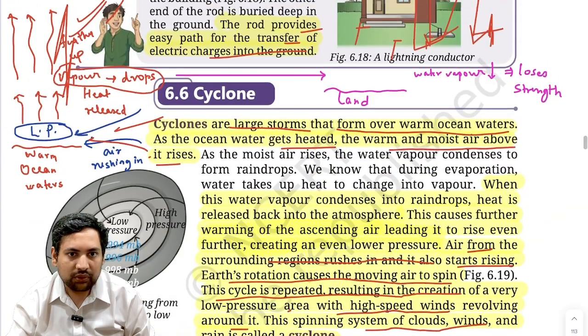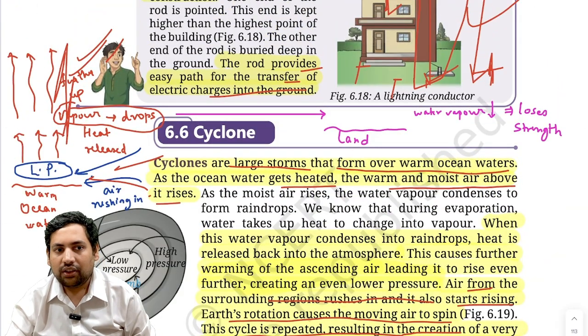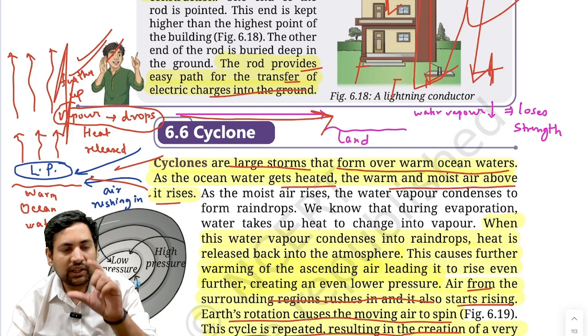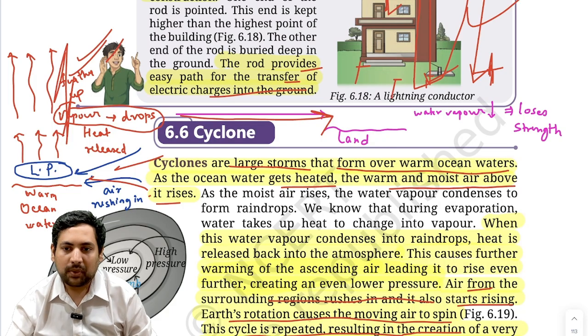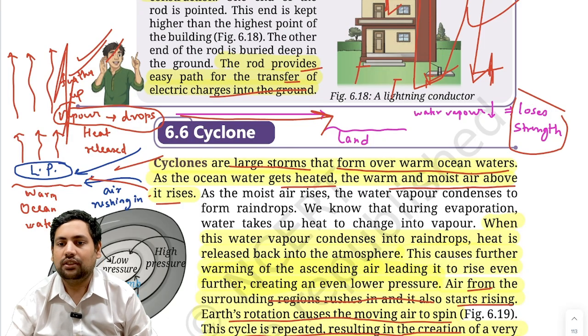So as it moves towards the land, see this. From here, from the sea, it is now moving towards the land. Now what will happen? Suddenly the water vapor won't be present in that much amount in the air. Now if water vapor is not present, what will happen? It won't be able to rise that high, correct, because of the extra heat energy generated. So because of that, slowly the pressure gradient will reduce and the cyclone loses strength.